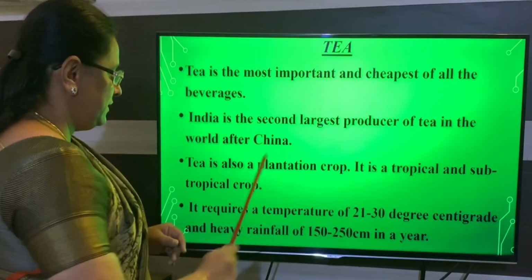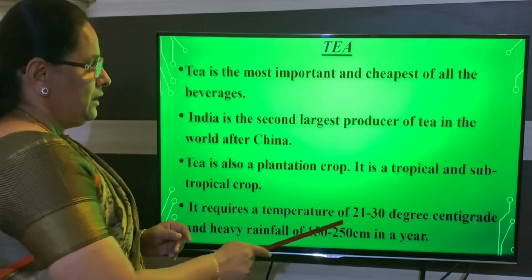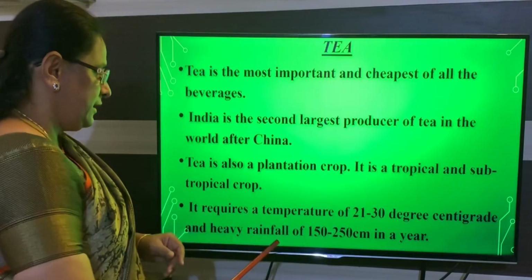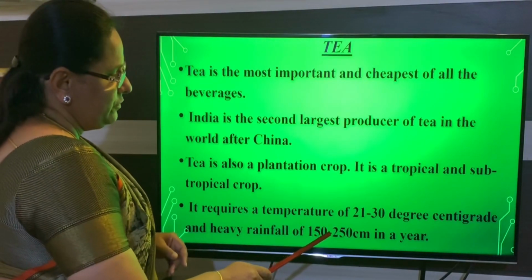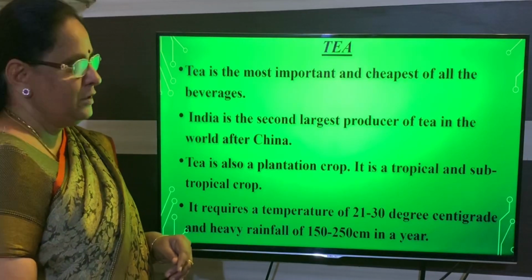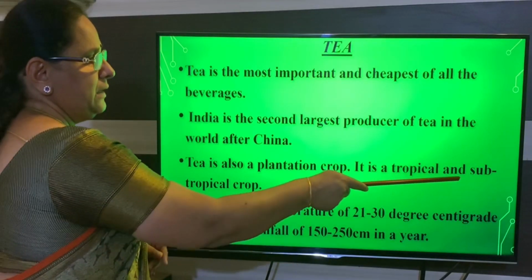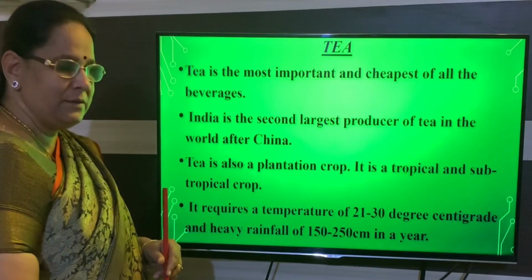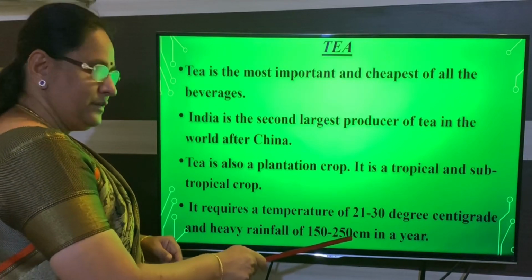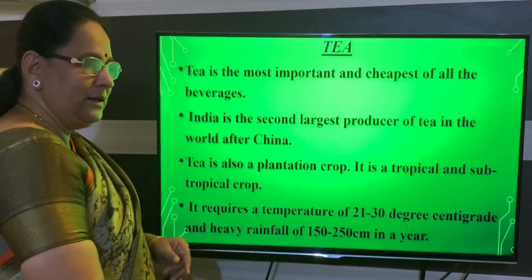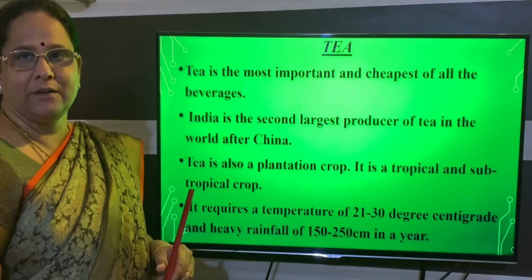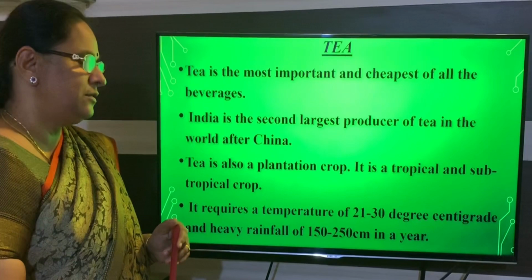Tropical and subtropical. The temperature is 21 to 30 degrees centigrade, and the rainfall it requires is 150 to 250 centimeters in a year. So what type of crop is it? A tropical and subtropical crop, and the rainfall it requires is 150 to 250 centimeters in a year. The temperature is 21 degrees to 30 degrees centigrade.